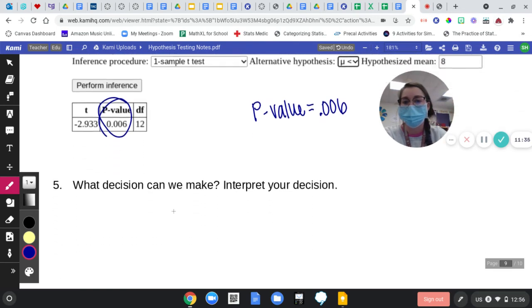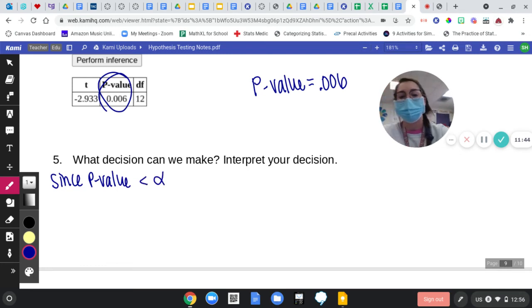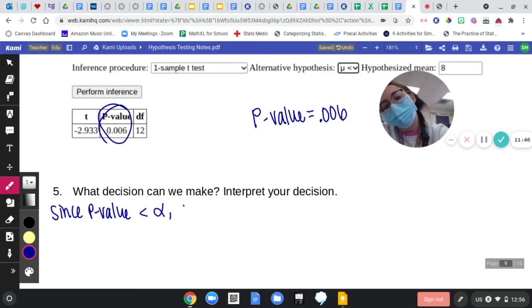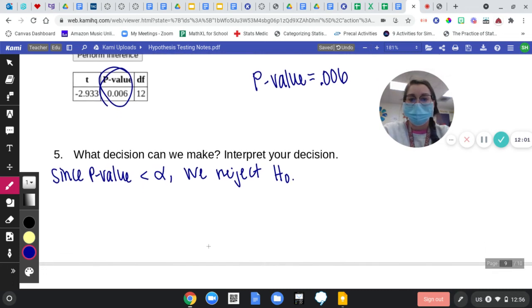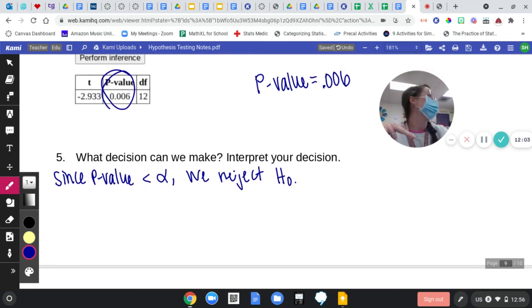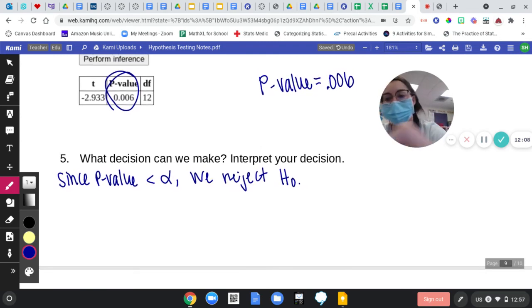So last step here, since p-value is less than alpha, we reject the null. If we reject the null, that means we like the alternative. So we do have convincing evidence that STAT students are getting less than the recommended amount of sleep.